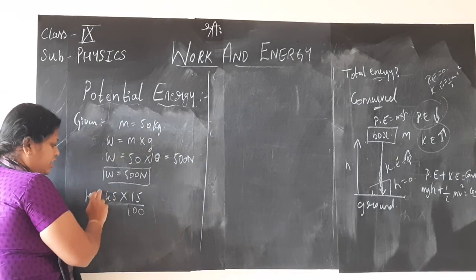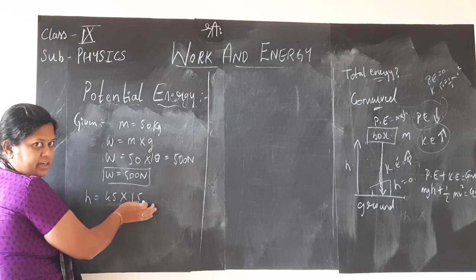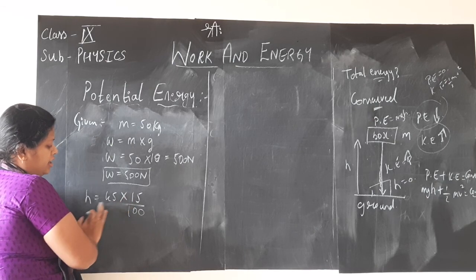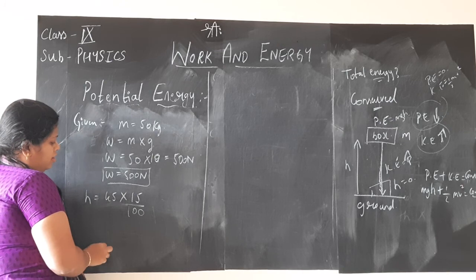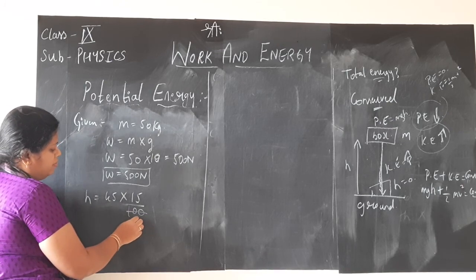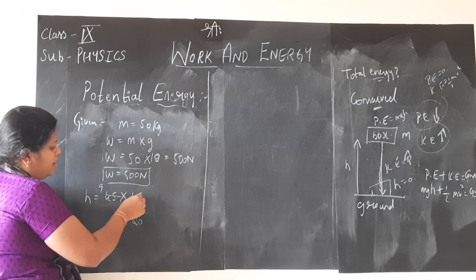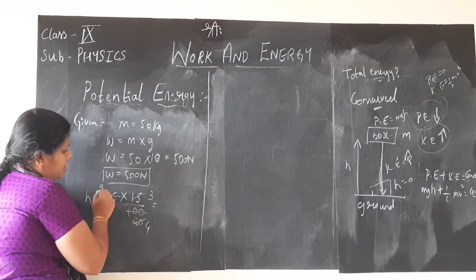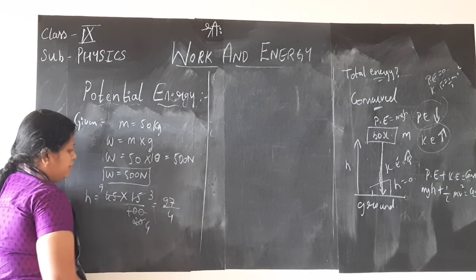See, 45 steps is there. Each step is 15 centimeter in height, but you know we have to keep in SI units when we solve. So divided by 100, so that it becomes meters. Now if you simplify with the 5 table, 5 2s are 10, 5 9s are 45. 5 3s are 15, 5 4s are 20. 9 into 3 divided by 4, 27 divided by 4 we got.